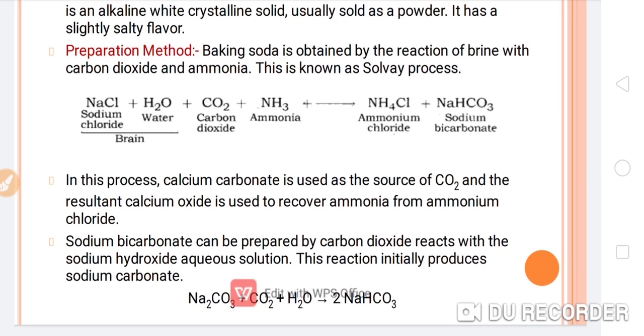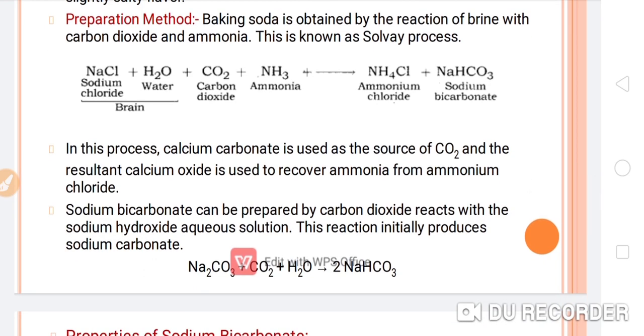Baking soda is obtained by the reaction of brine, which we have already discussed, a saturated aqueous solution of sodium chloride, with carbon dioxide and ammonia. This is known as the Solvay process.